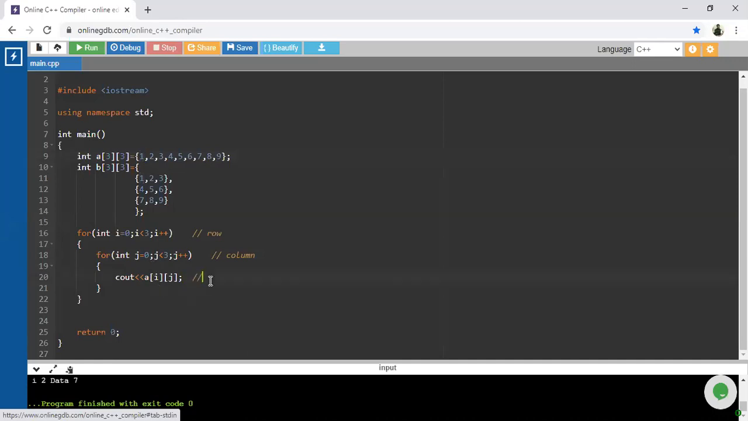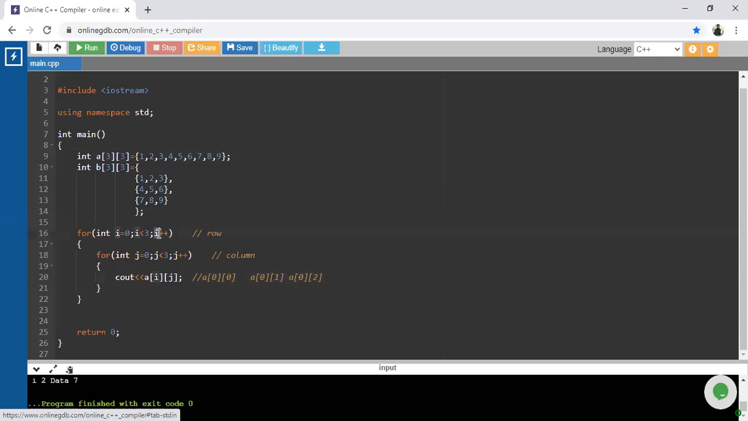What is the value for the first iteration? A of 0, 0. For the next iteration, A of 0, 1. For the third iteration, A of 0, 2. For the next iteration, j is 3, but the condition j less than 3 is going to fail. So in that case, your compiler exits from the inner for loop and jumps to the outer i loop. So now i is going to increment by 1.